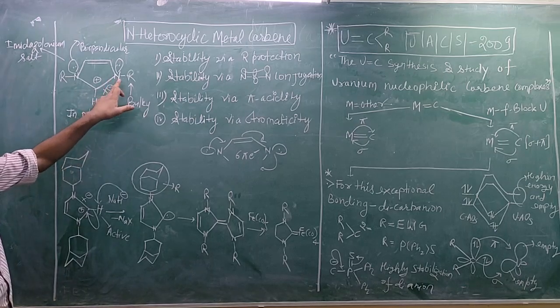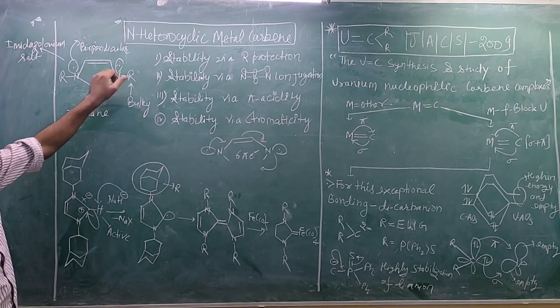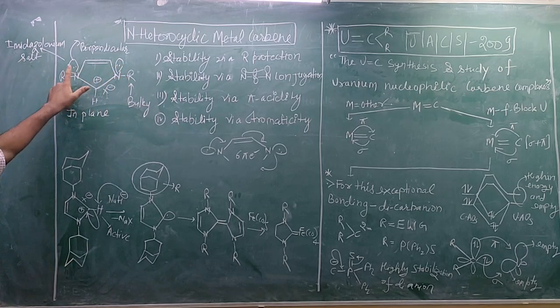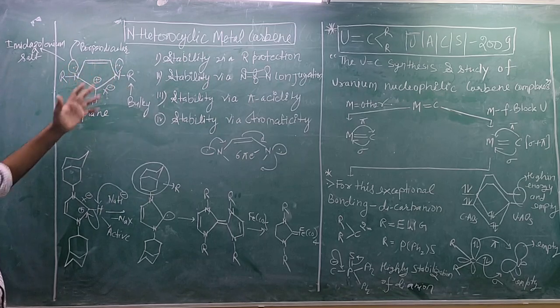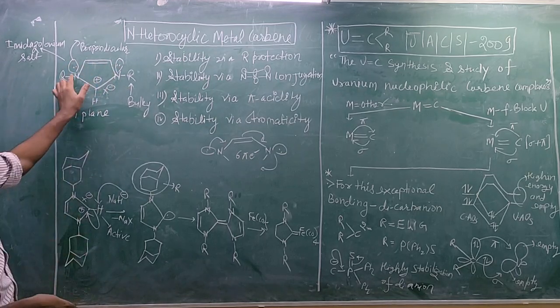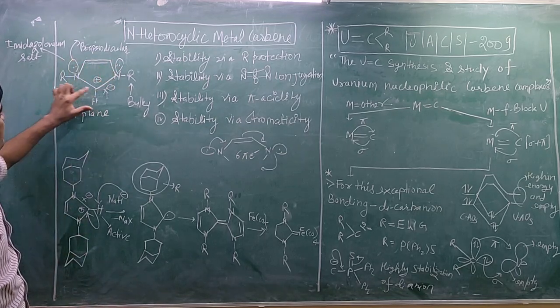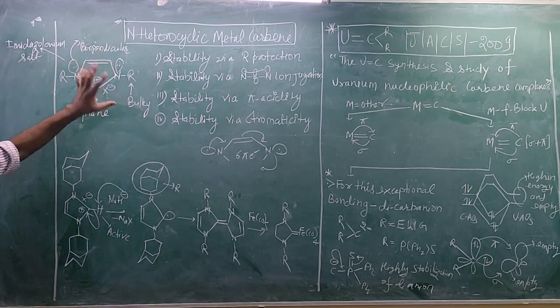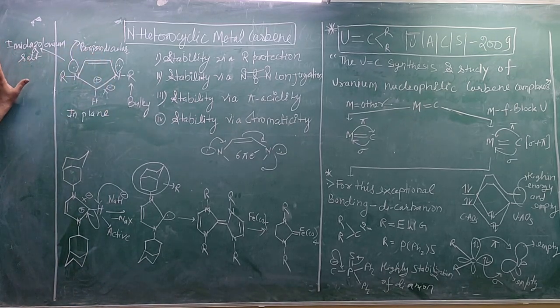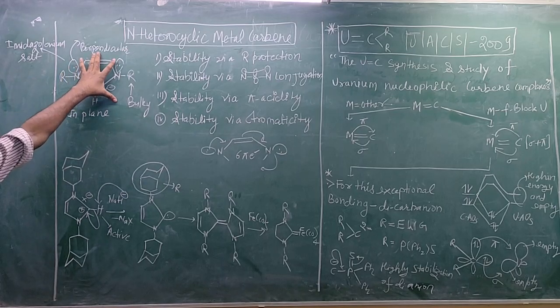This nitrogen has one lone pair, and this other nitrogen also has a lone pair, and these lone pairs are generally perpendicular to the plane of the ring. This ring is known as the imidazolium ring. So what about the stability of this complex?